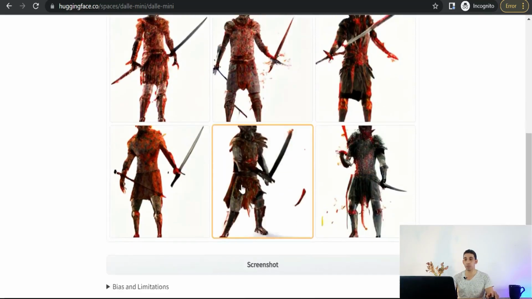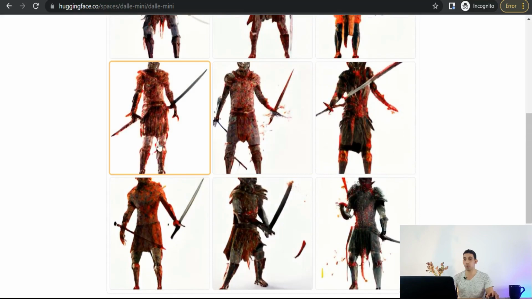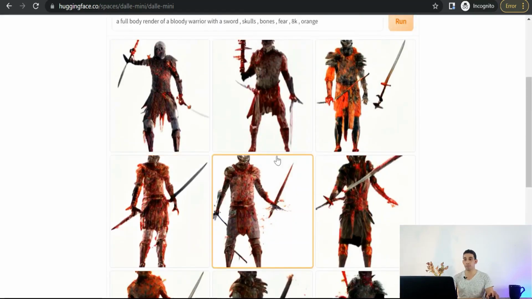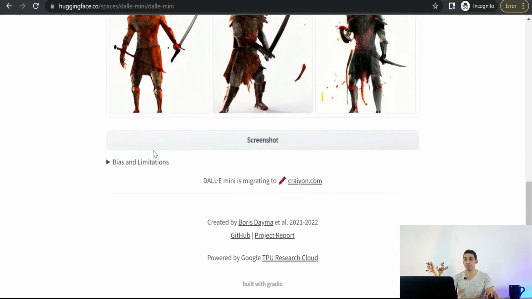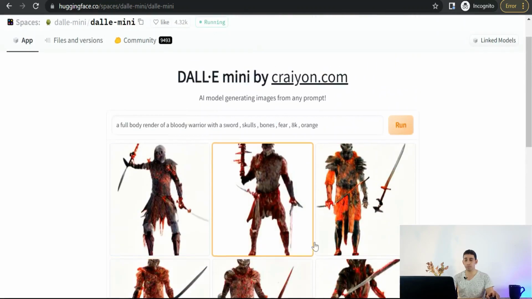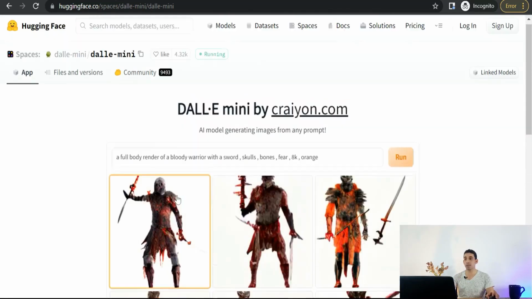As you see, some skulls here and there, and so on and so forth. And the orange color is dominant in that art, as you see. Okay, perfect, based on your words and your idea. Perfect. And now let's move on to the next website for today.